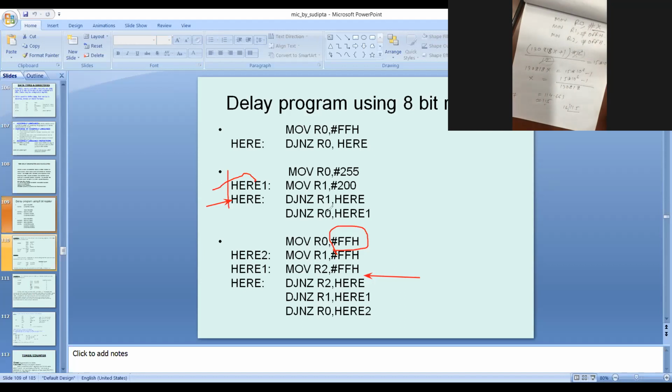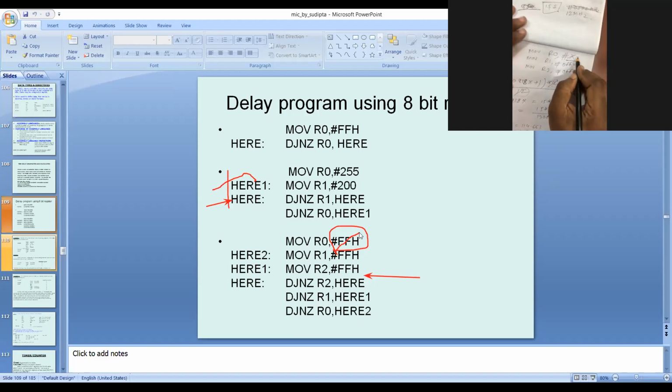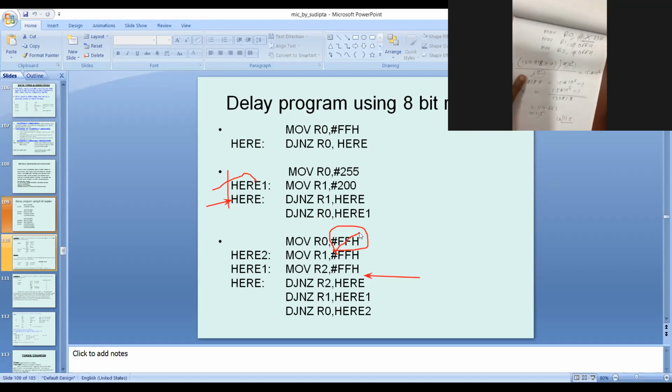So you should write the program like, instead of FF, you should write 73H, and the same total program. So that is the program for 15 seconds. Then you write down the program. Is it clear? First you should write the program using X. Then calculate the time.